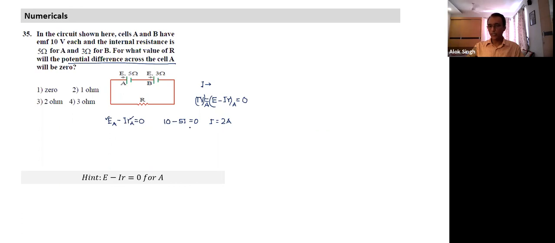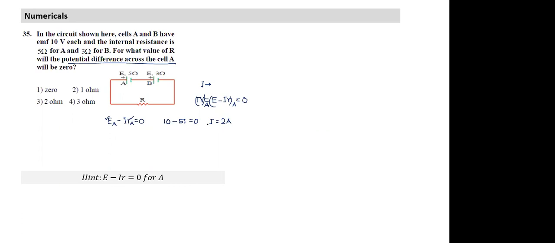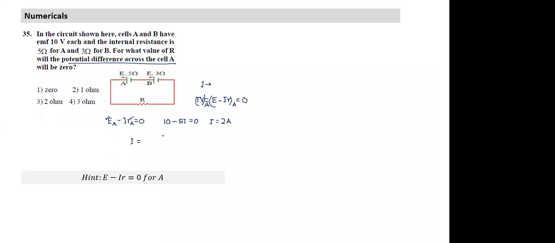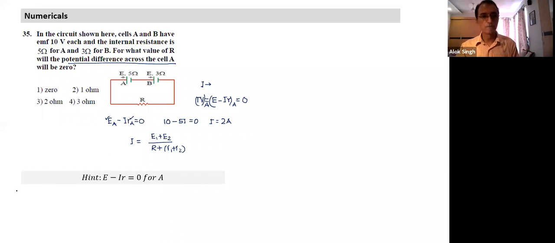Disha, are you following the point here? Yes. So once I get I, now it is easy to find resistance R. What is R equal to? Now I can write current I is equal to E1 plus E1 plus E2 over the total resistance. And we substitute, we can easily find.